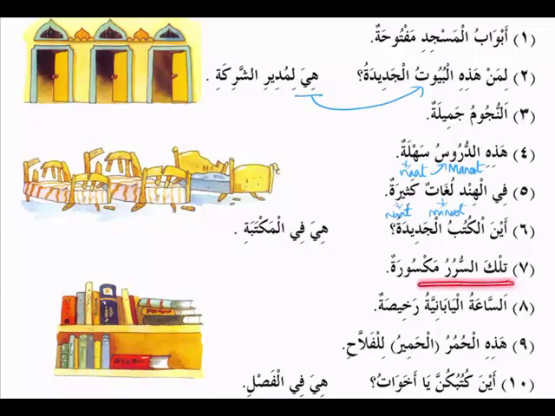Okay. Next, tilka sururu maksurun. Tilka sururu. Sururun is the plural of sarirun. Okay. Sarirun is bed. Sururun is the plural of sarirun, beds. Okay. Maksurun is what? Broken. So how will you translate? Tilka sururu, these beds. These beds are broken. Maksurun, broken. Okay. Tilka sururu.